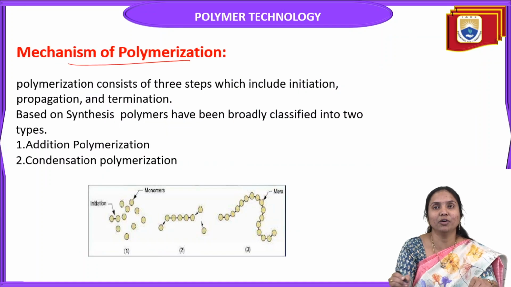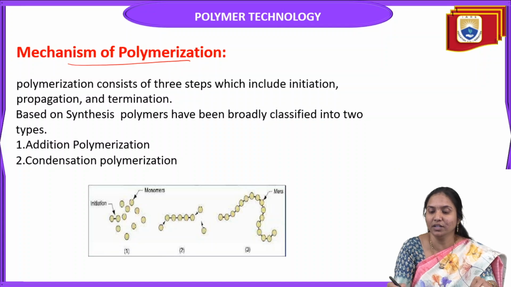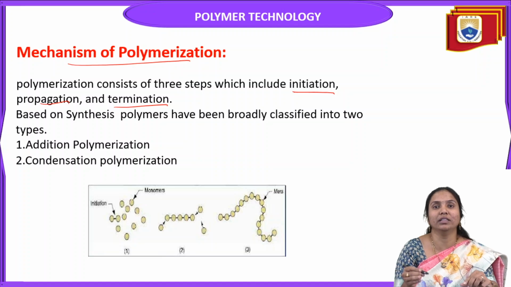Now let's discuss the mechanism of polymerization. Generally, every polymerization process consists of 3 steps: initiation, propagation and termination. Initiation means the initiator starts the reaction, propagation means to continue the reaction, and termination is the end of the reaction. So this polymerization technique involves a total of 3 steps: initiation, propagation and termination.